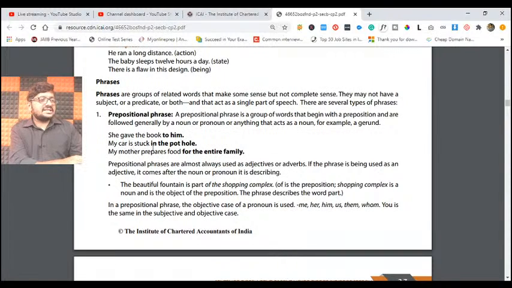For example, the car is stuck in the pothole. In the pothole, this pothole is our noun, and is stuck is our preposition. So a preposition followed by a noun or pronoun. Similarly, mother prepares food for the entire family. Entire family is my noun, and mother preparing the food is my preposition. So if a preposition is being followed by a noun or pronoun, you call that a prepositional phrase.